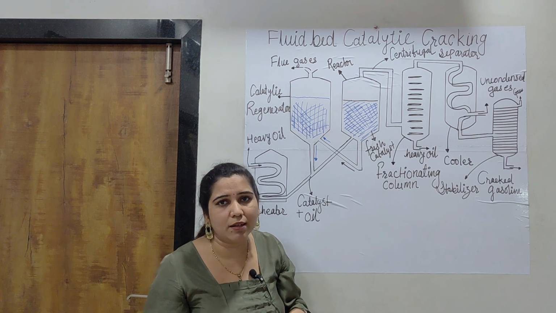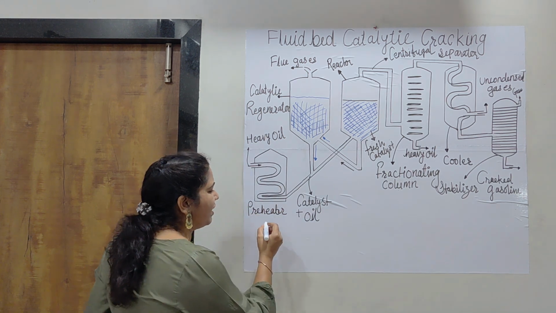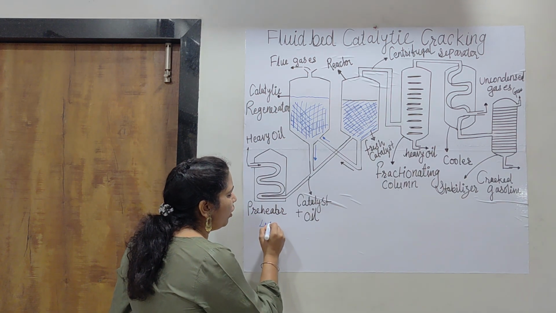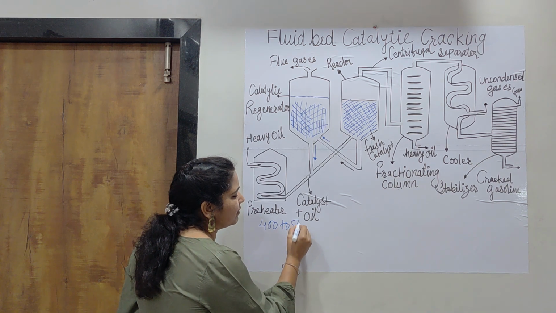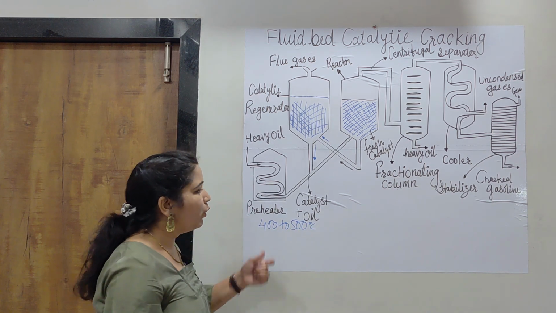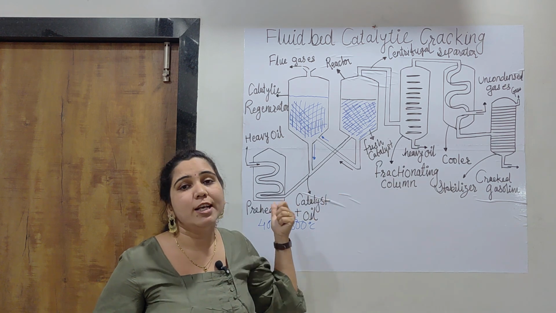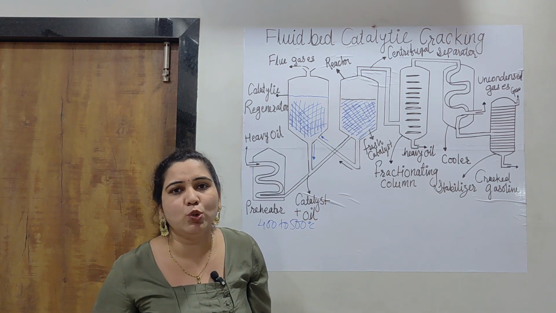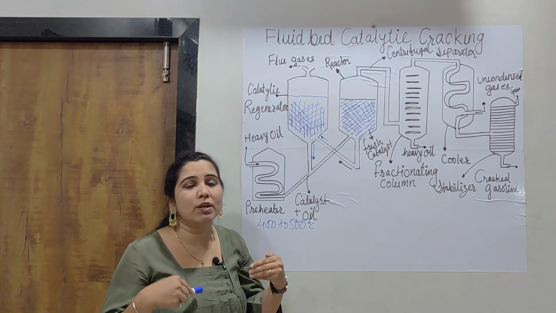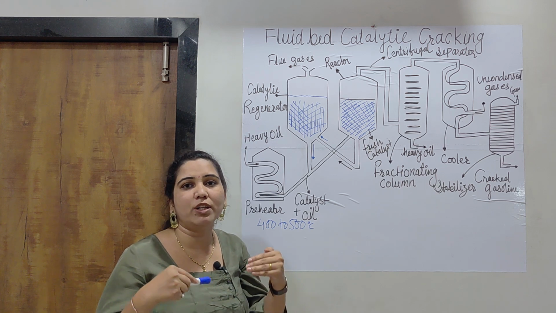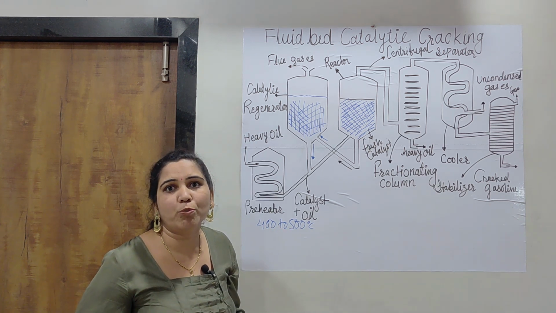The preheater has a temperature of nearly 400 to 500 degrees Celsius, so that the fuel or the crude oil, the heavy oil charge which is provided, is converted into vapor state to get cracked, for the proper convenience of the process.